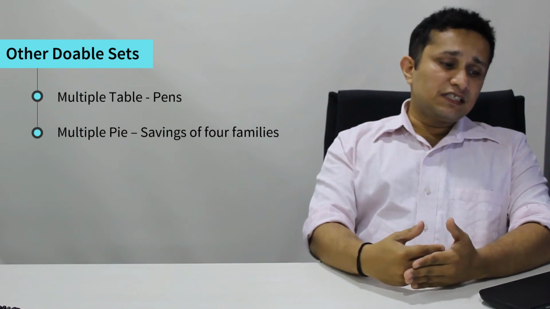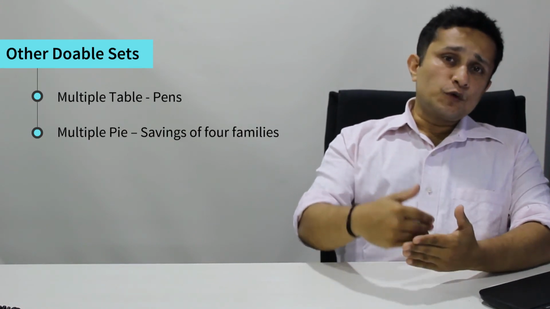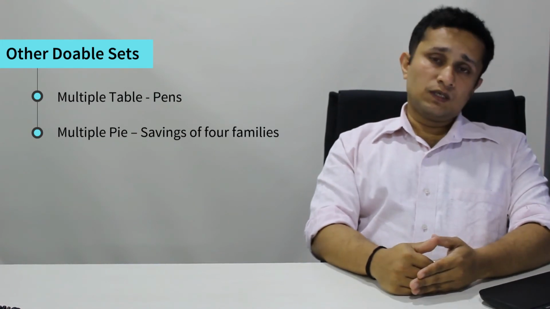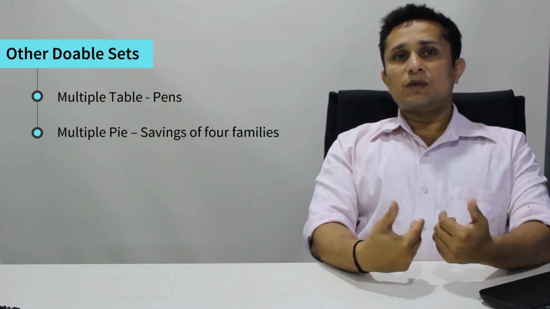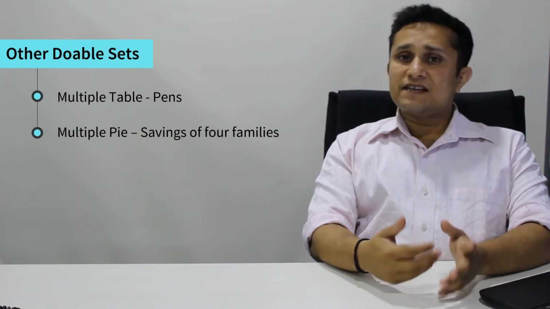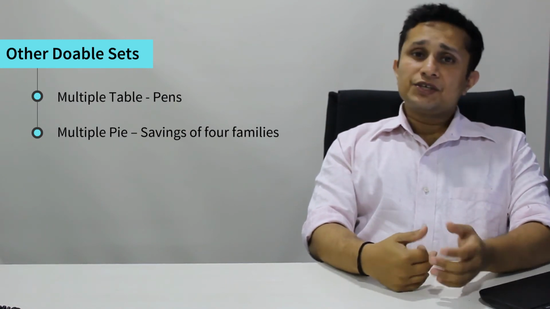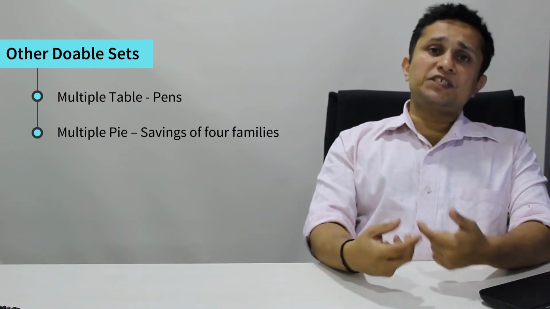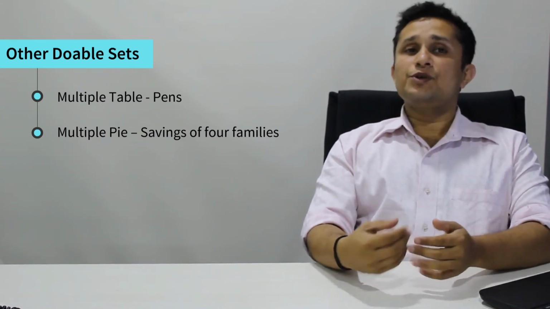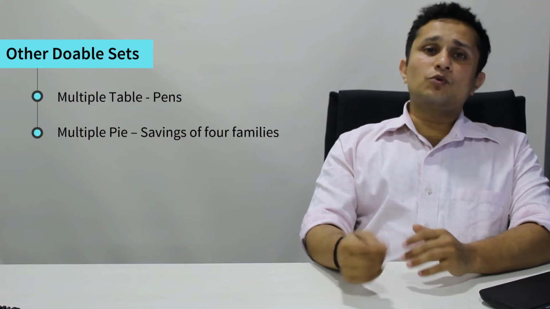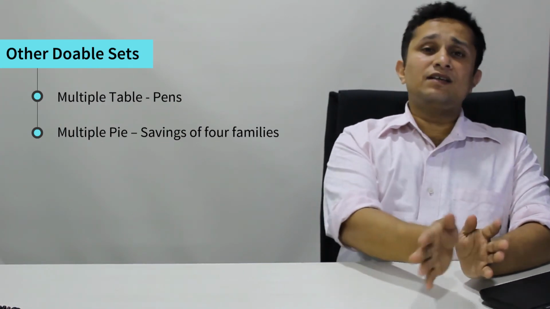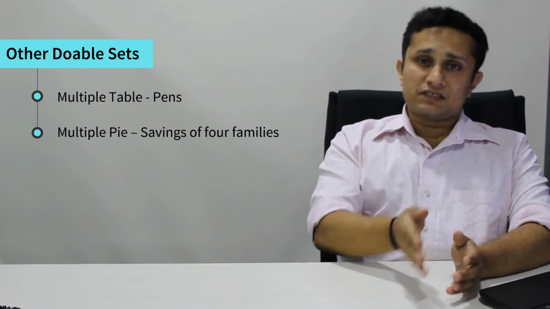Why do I mention these 2 sets? So that if you struggled in the 4 that I mentioned earlier, you can try out these 2. One was on a multiple pie chart based set on savings of 4 families. Here the problem was that the data was easy, but in each question there was some new data and some new condition coming in. So you had to keep solving it again and again. But yes, this could have been done had you not been able to solve the other things.